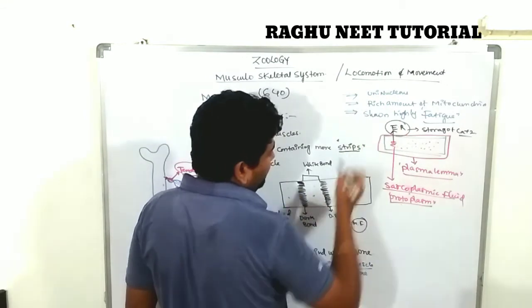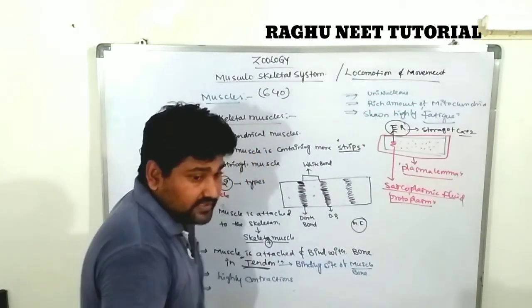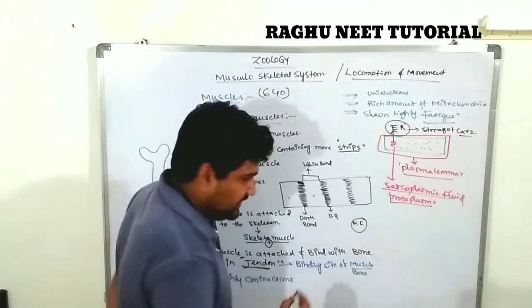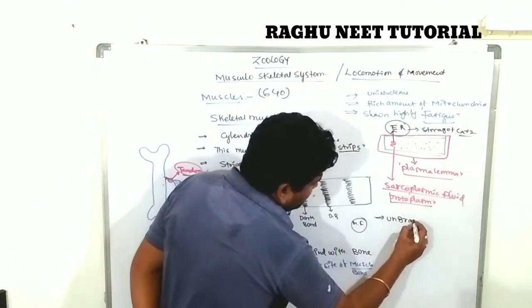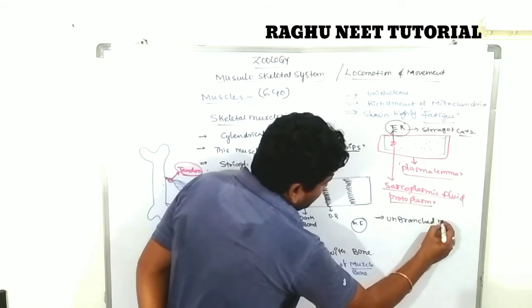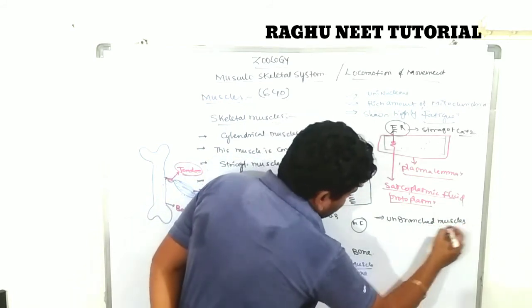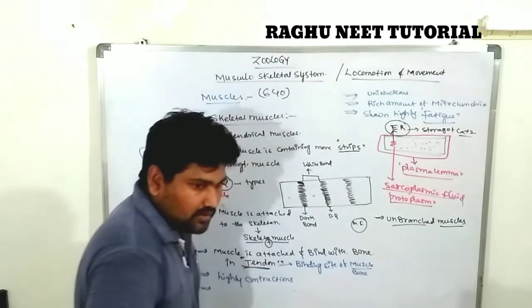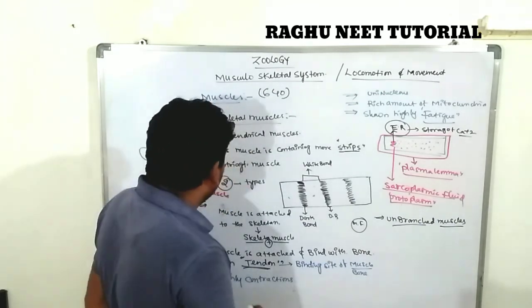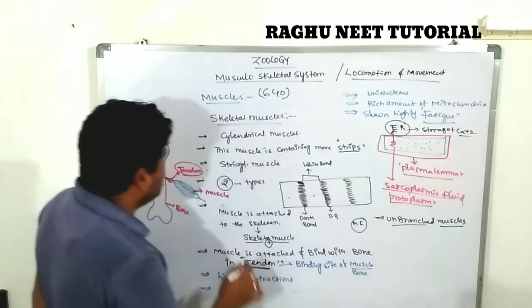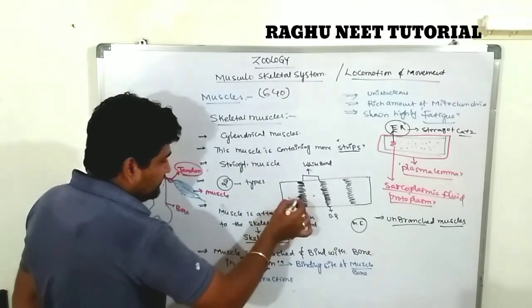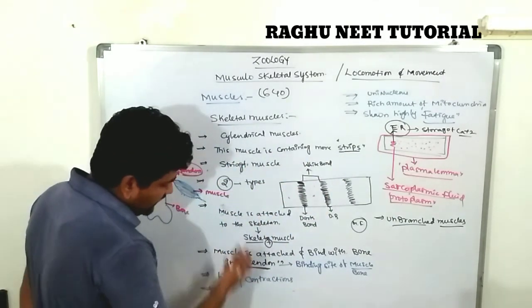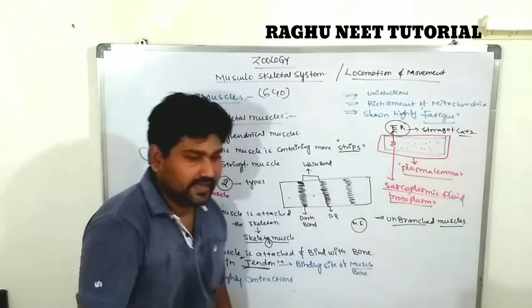It consists of a large number of mitochondria. The skeletal muscle is an unbranched muscle with a cylinder-like structure. These muscles contain many strips called light and dark bands. So this is the information about the skeletal muscle.